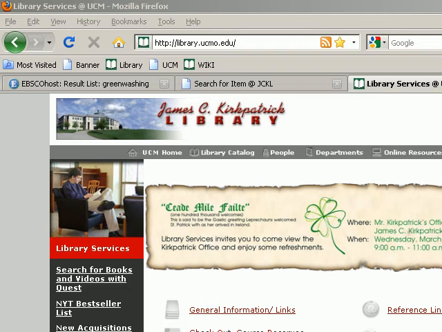So before you need to go to utilizing an interlibrary loan account for ordering books and materials, you first want to see whether that book is present within the state of Missouri, because if it is, you don't have to use interlibrary loan. You can actually simply order it in via the MOBIUS Consortium.